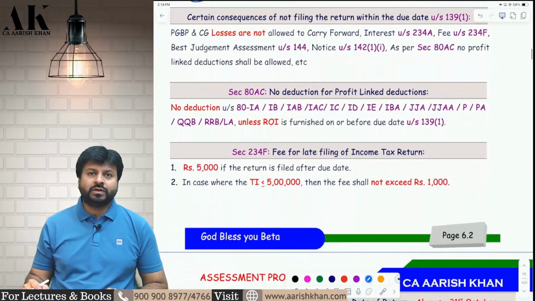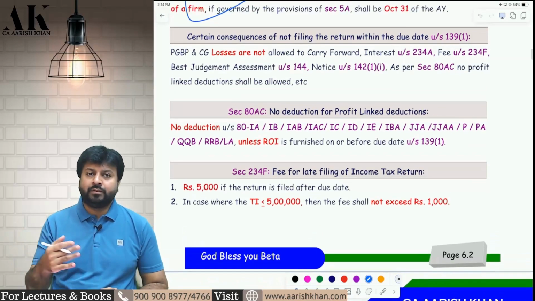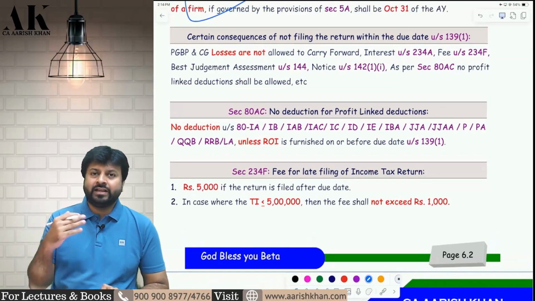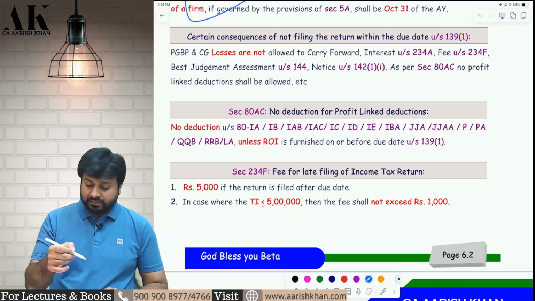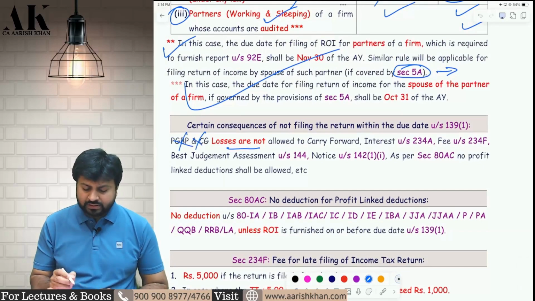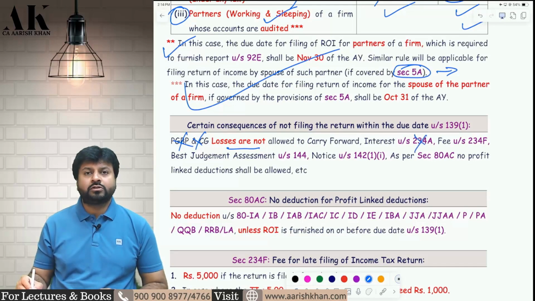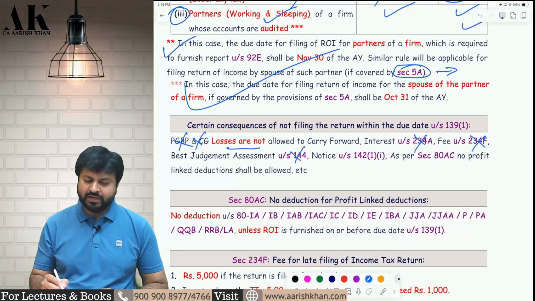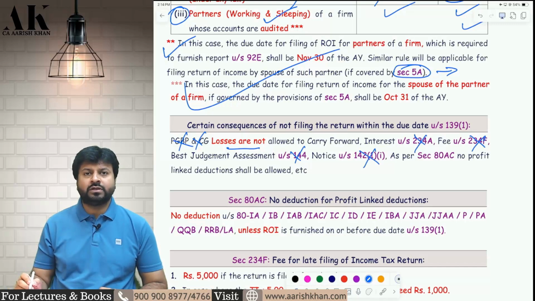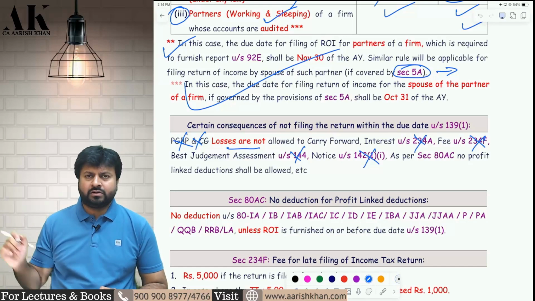So here we complete section 139 subsection 1. Now what are the consequences of not filing the return on time? There are multiple consequences, but we have put some of the important ones over here and we are going to detail all of them one by one in a while. Some of the important consequences are as follows. PGBP and capital gain losses you cannot carry forward if you file the return late. Then 234 interest will be imposed. 234F fee will be imposed. Best judgment can be done against you. A 142 subsection 1 clause 1 notice will come against you. All these things we are going to see in this chapter only. Most of the things will be covered in this chapter only.